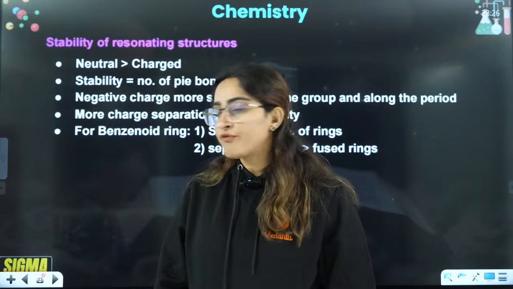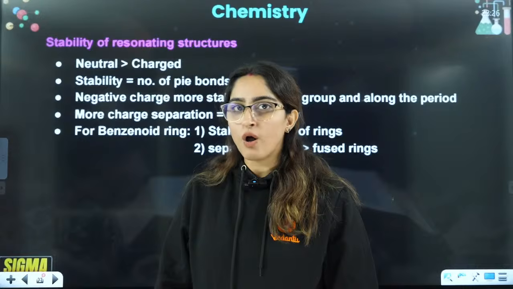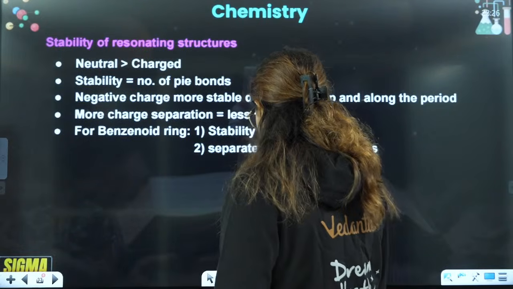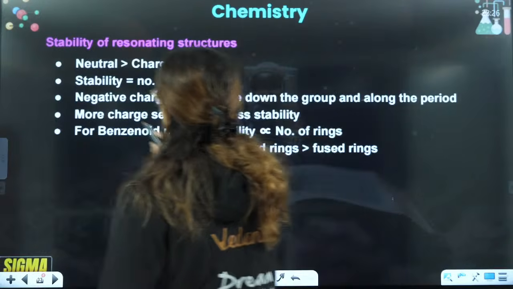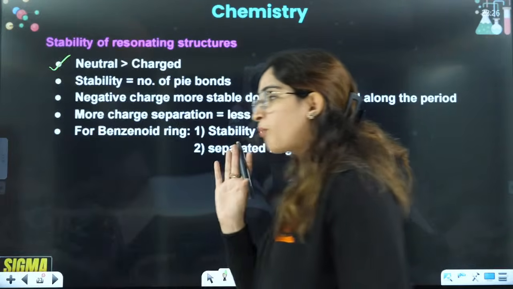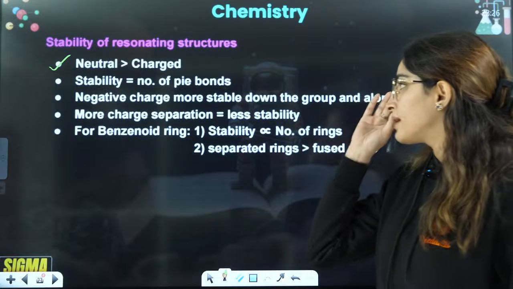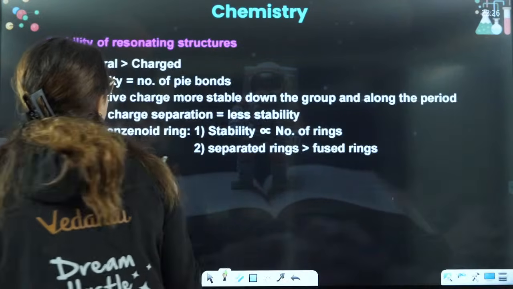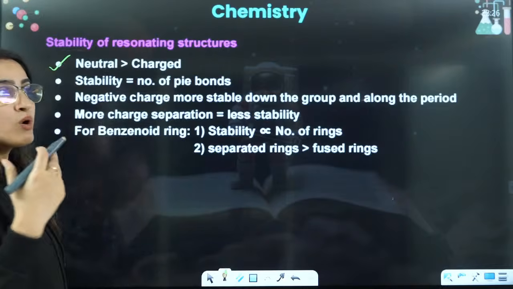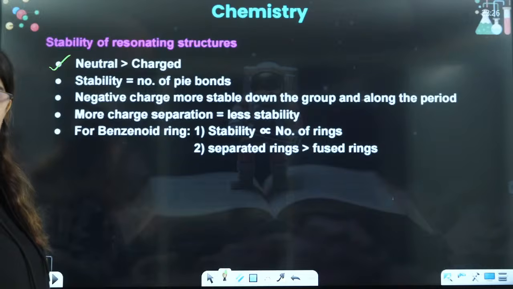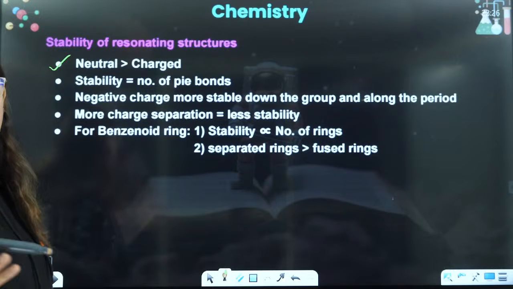Always and always, neutral is more stable than charged, right? A neutral molecule will always be more stable, and here I am talking about where nuclei are the same. This is the resonating structure of the same molecule.